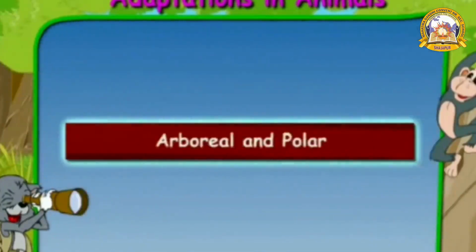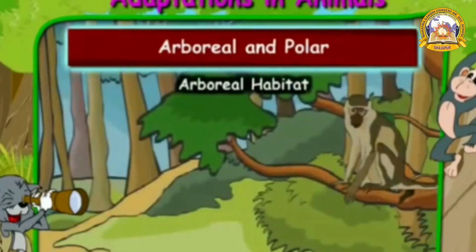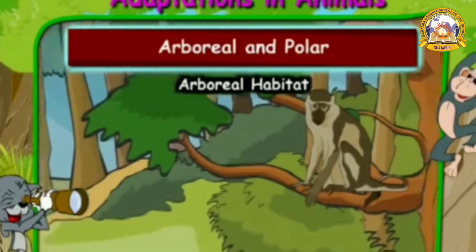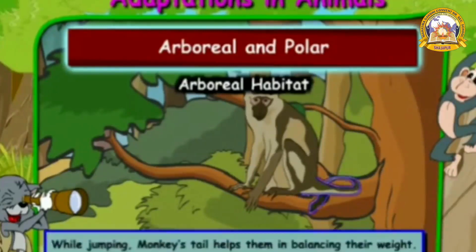Let us now understand about arboreal and polar animals. Do you know which are the arboreal animals? Animals that spend most of their time on trees are called arboreal animals. Let us take the example of the monkey. Let us understand the kind of adaptation the monkey has for its habitat. While jumping, the monkey's tail helps it balance its weight.